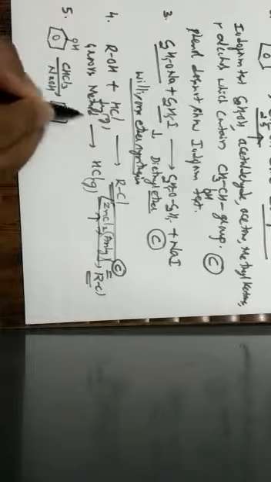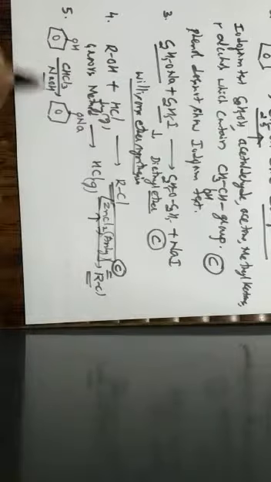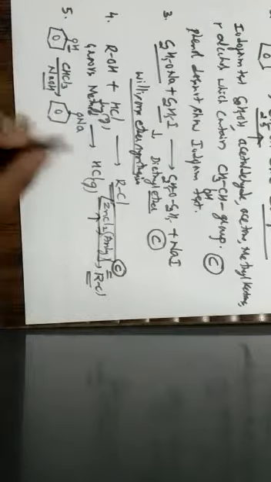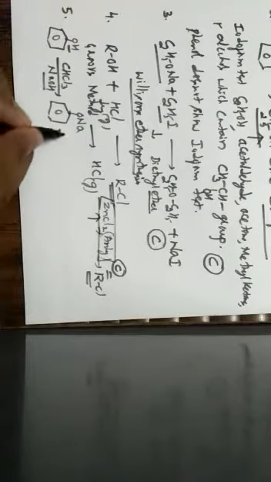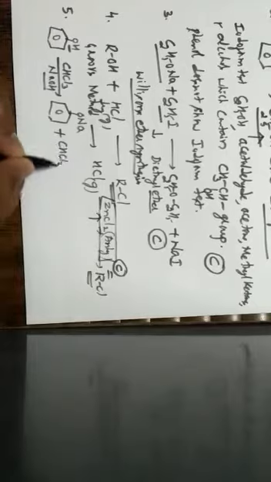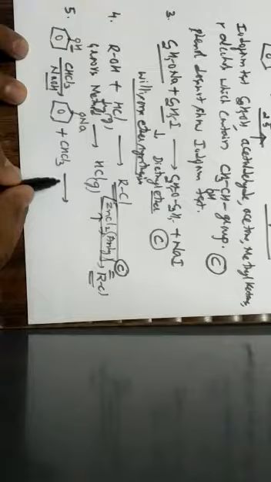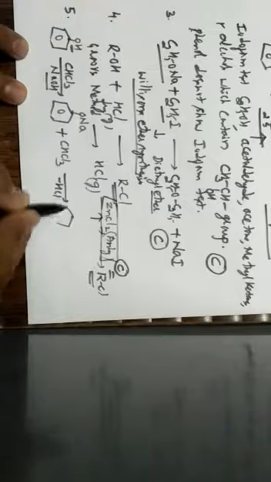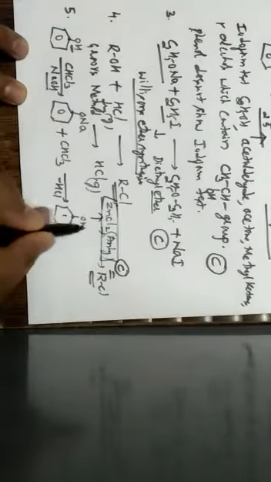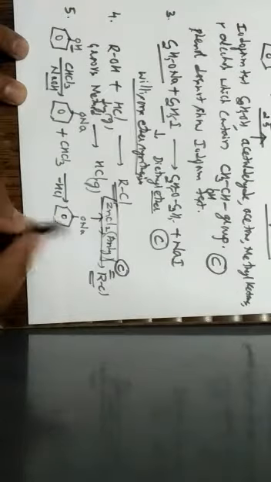Here NaOH reacts with this OH, which forms sodium phenoxide. So when this sodium phenoxide is treated with chloroform, that is CHCl3, HCl gets eliminated, which can be written as sodium phenoxide along with CHCl2.